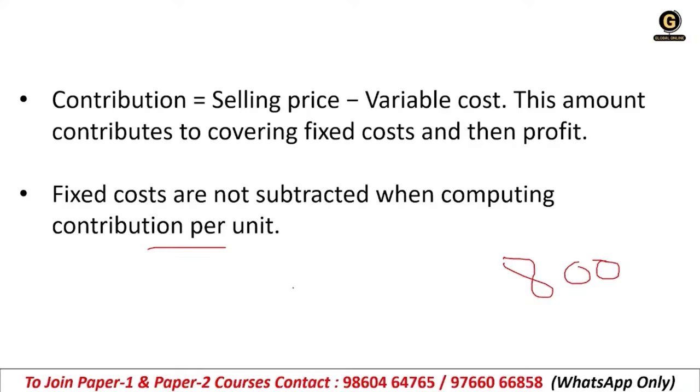Getting it? This is the thing you have to learn by heart, this formula. याद कर लो ये formula, very important. Contribution is selling price minus variable cost. We need to match with the fixed cost, so that is why we need to calculate the contribution. Once we calculate the contribution, then you match with the fixed cost, like how many units you need to sell, and then your profit will be there.